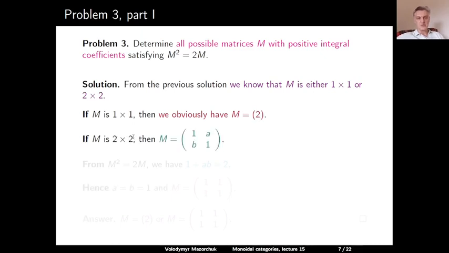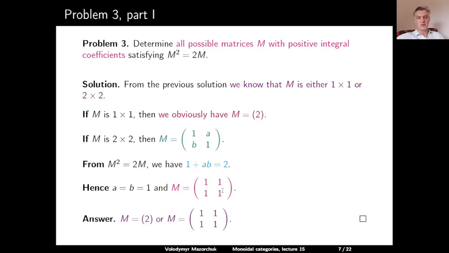If M is 2 times 2, then the trace should be 2, so we have 1 and 1 on the main diagonal. And then if you write the other elements as a and b, then from the equation M squared is equal to 2M, we have the equation 1 plus ab is equal to 2. As both a and b should be positive integers, it follows that they both should be equal to 1, and the only possibility for M is 1, 1, 1, 1.